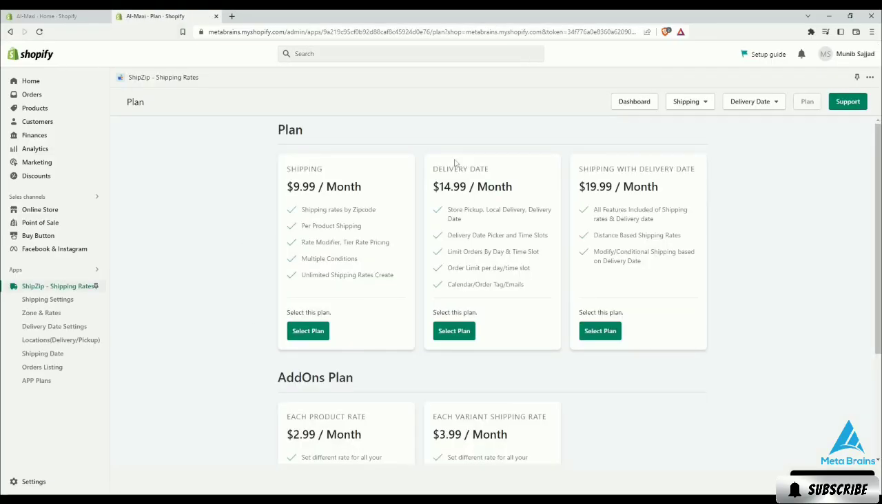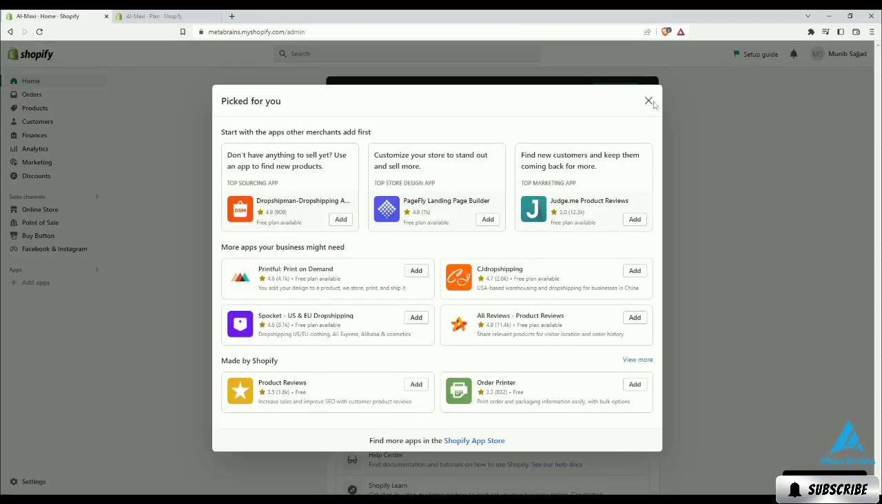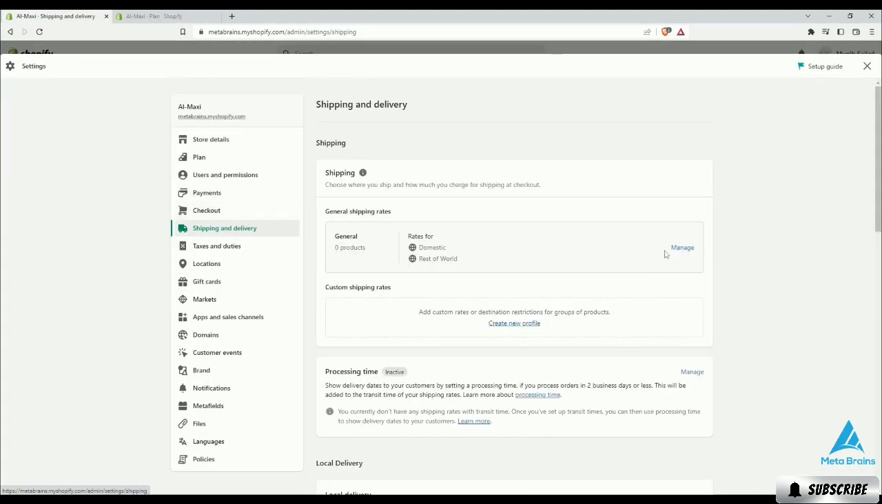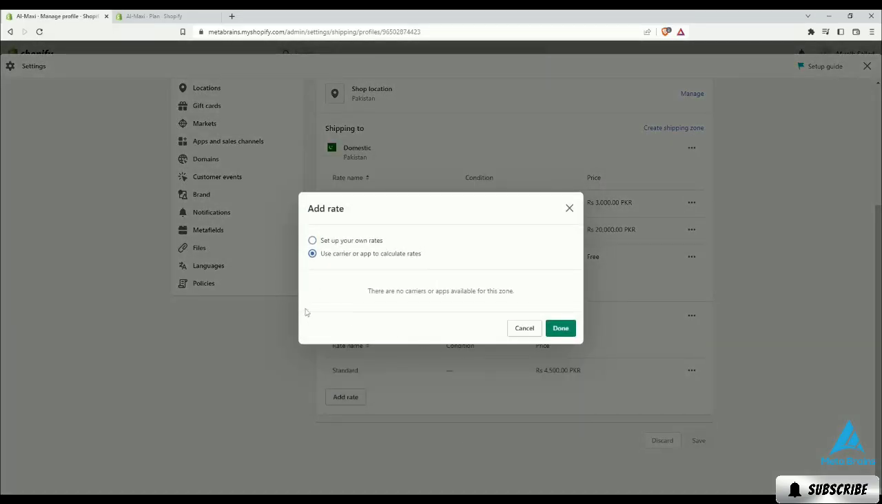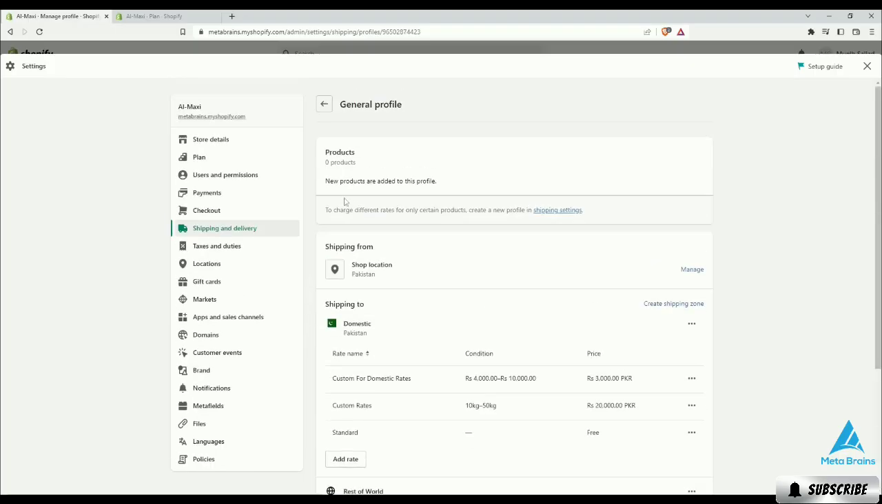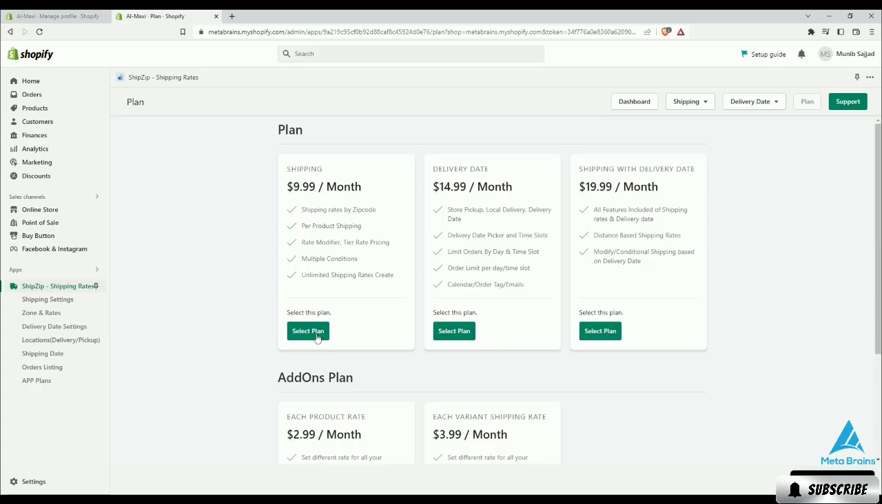Once the installation is complete, it is showing many options like app plans, order listing, locations, etc. Let's click on Shipping and Delivery settings and go to the Shipping to section and click on Add Rates. This is to check whether that app is available here or not. As you can see on the screen, the app will not appear here because you have to pay for a premium shipper to use the app.